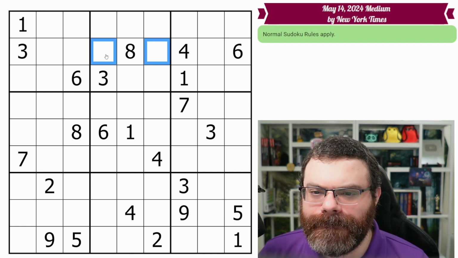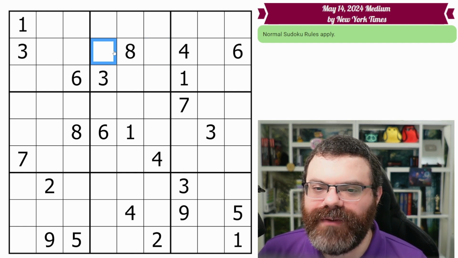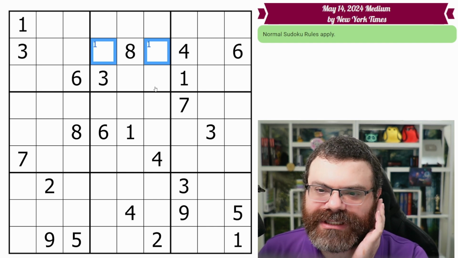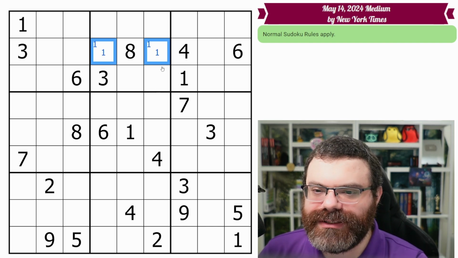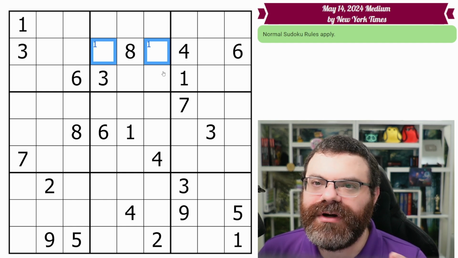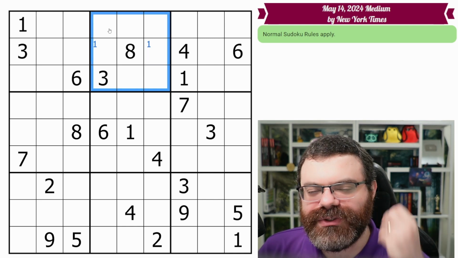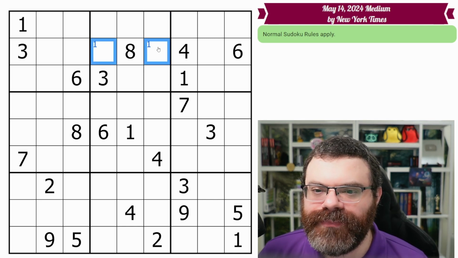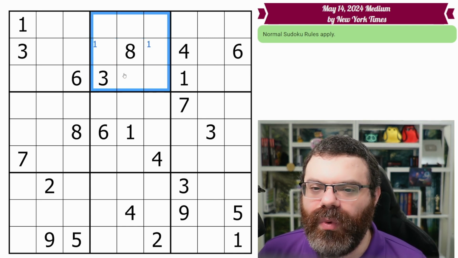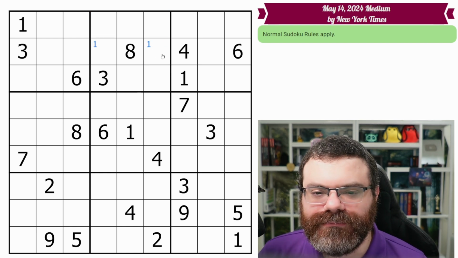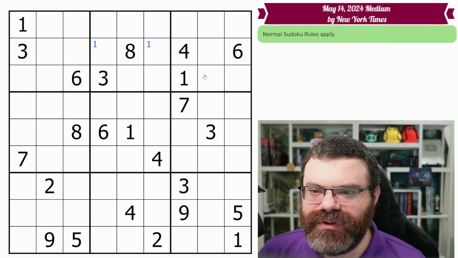But we do want to remember that we restricted 1 to just one of these 2 cells in the box. We're going to use corner marks to represent that. There are 2 kinds of markings that Sudoku Pad supports. There's the corner marks and the center marks, and we're going to use corner marks to exclusively mean that within a box, we have reduced the location for a digit. So in this case, in this box, the 1 has been reduced to just the cells that are marked with a corner mark 1.